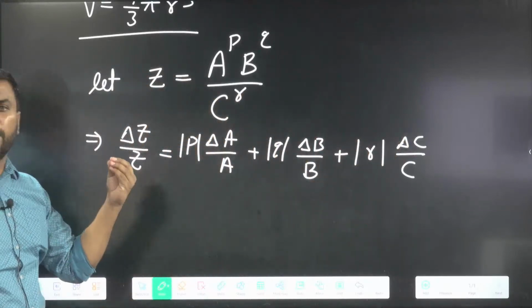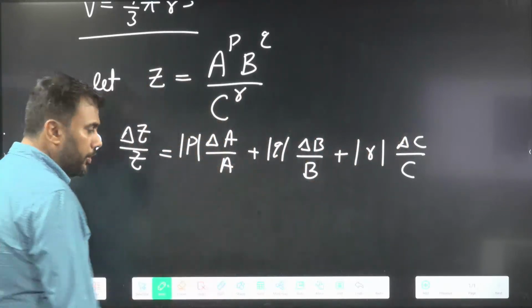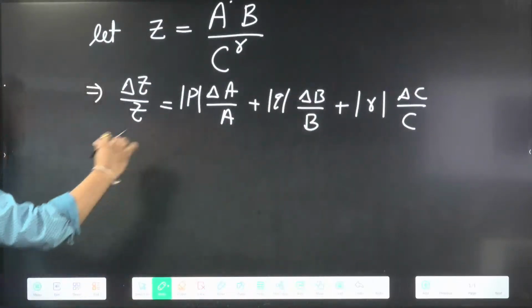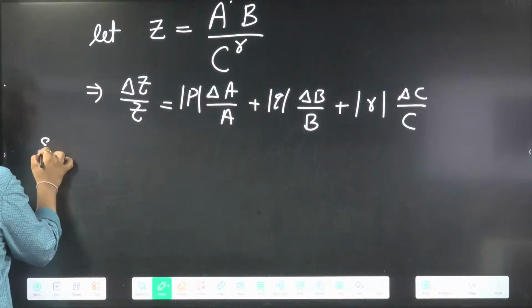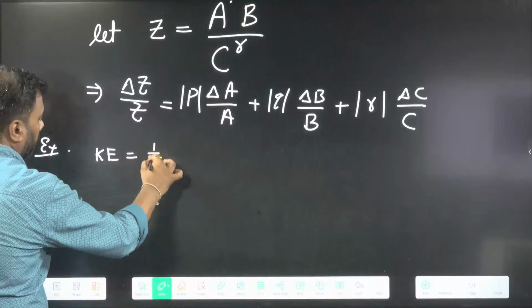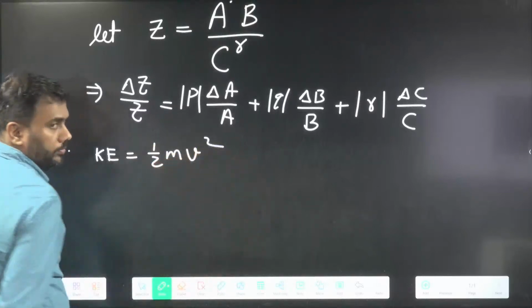Is this clear? There are many physical quantities in which this kind of expression usually comes. I can give you a long list of formulas. For example, let's say we are talking about kinetic energy, which is half m v square.